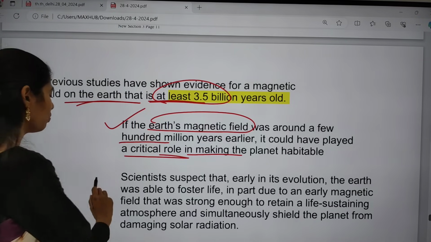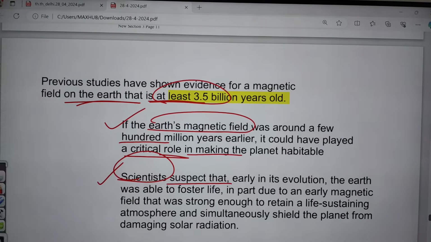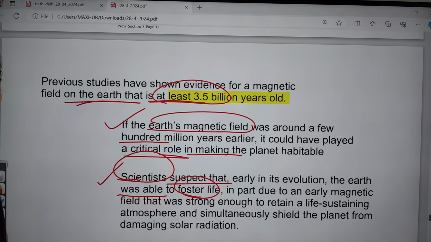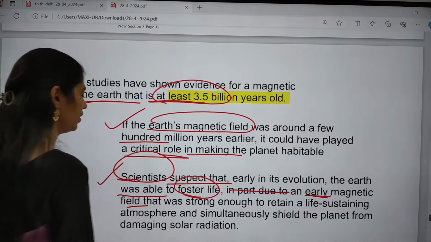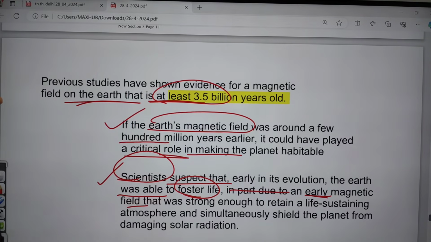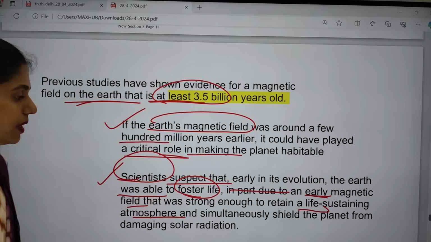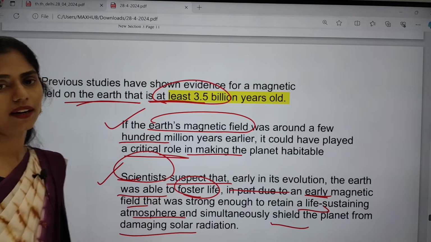One more thing here: scientists suspect that early in its evolution, the Earth was able to foster life, in part due to an early magnetic field that was strong enough to retain a life-sustaining atmosphere, and simultaneously shield the planet from damaging solar radiation.